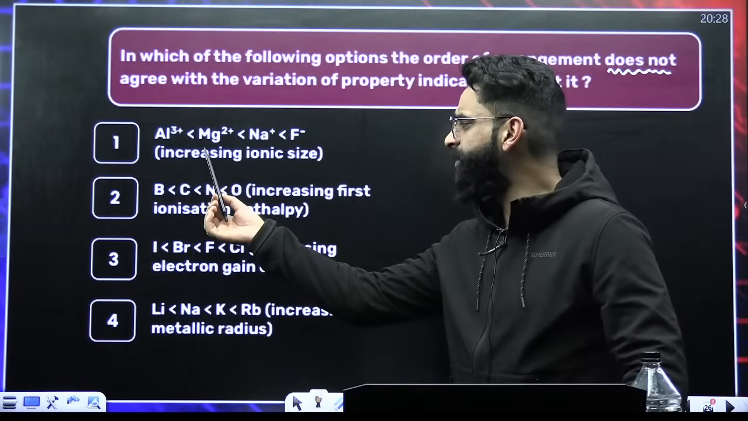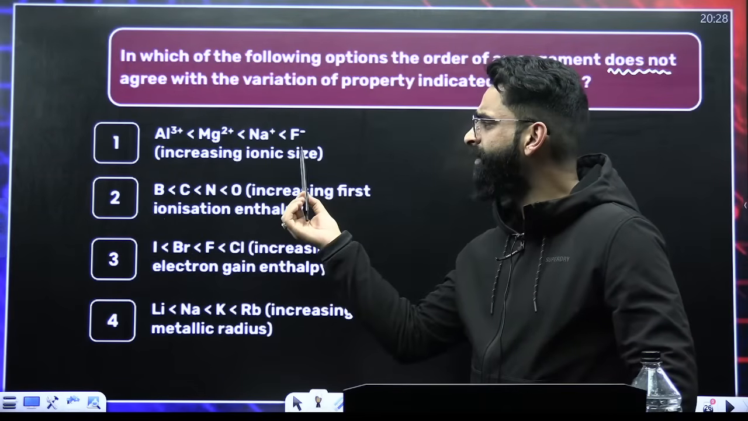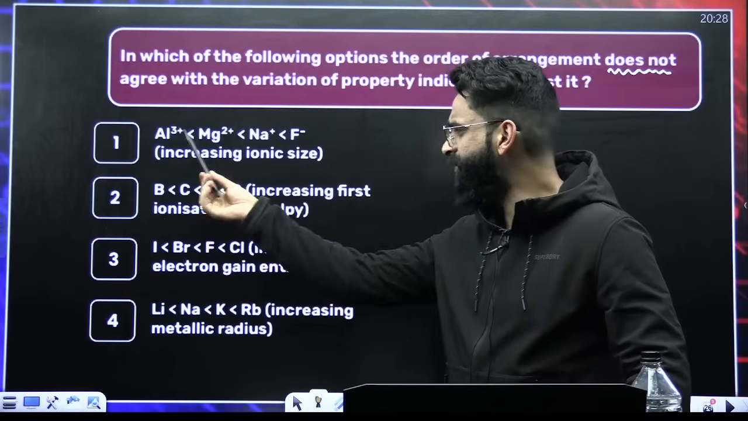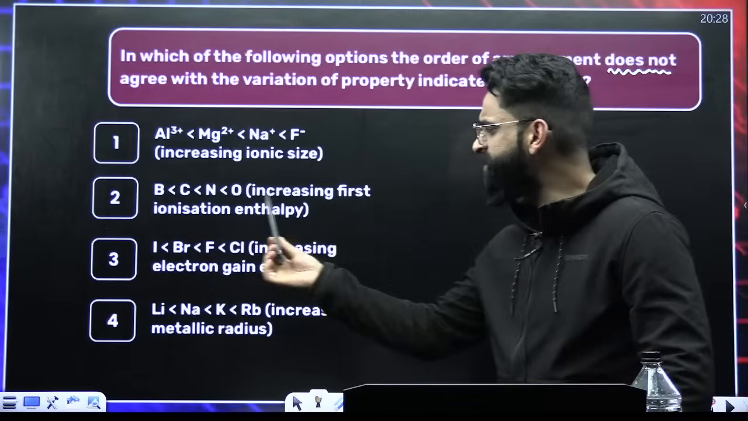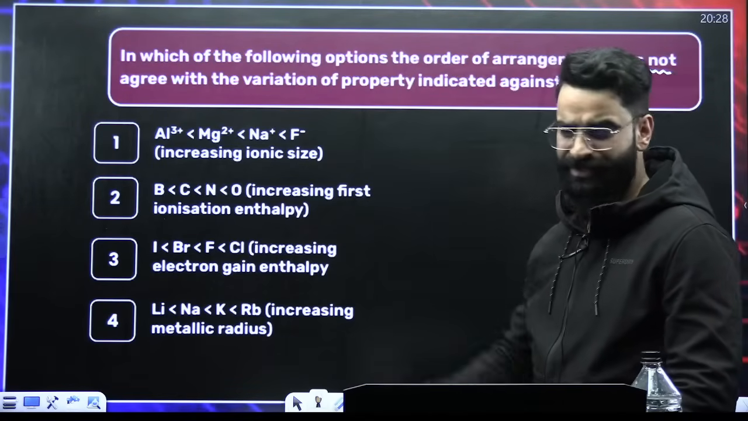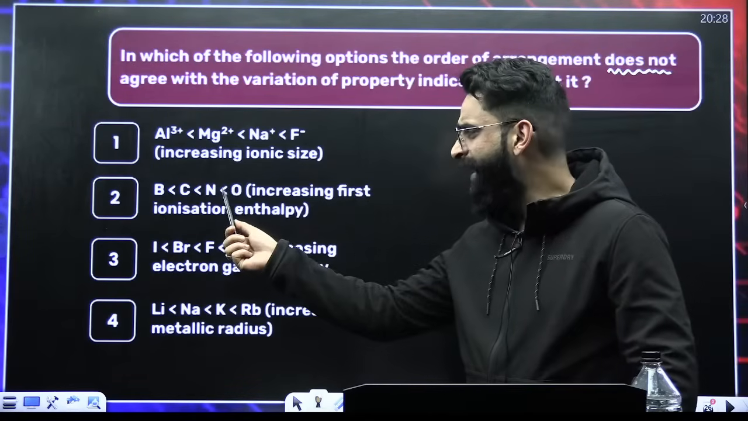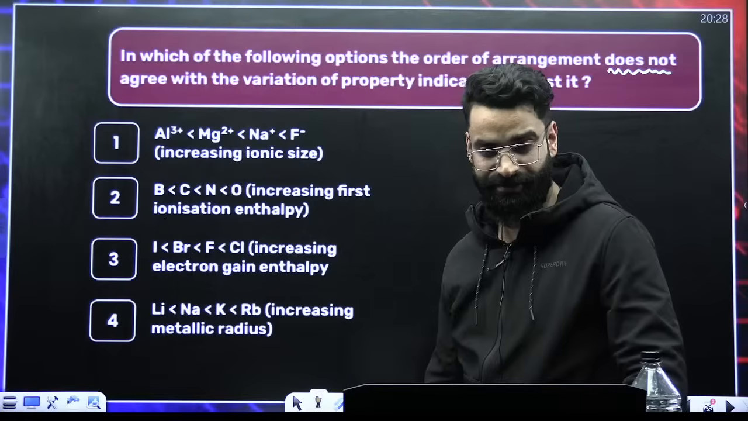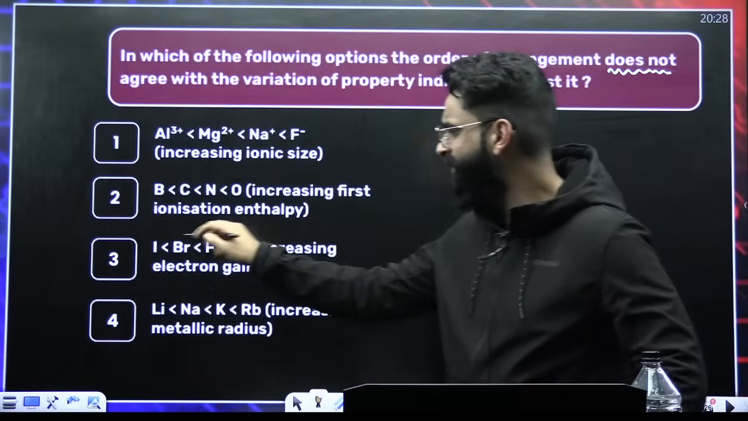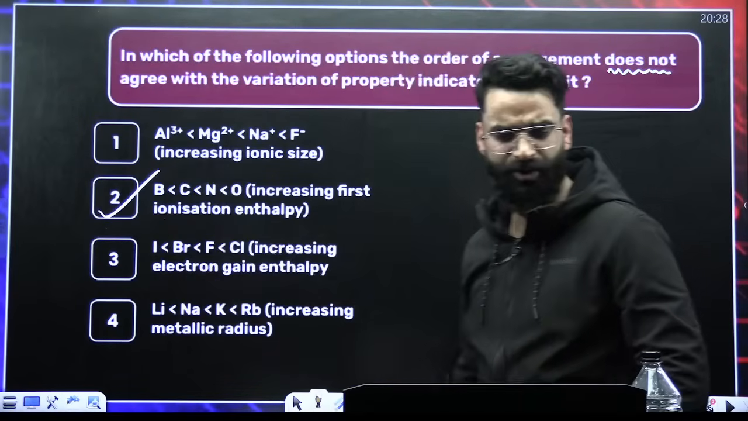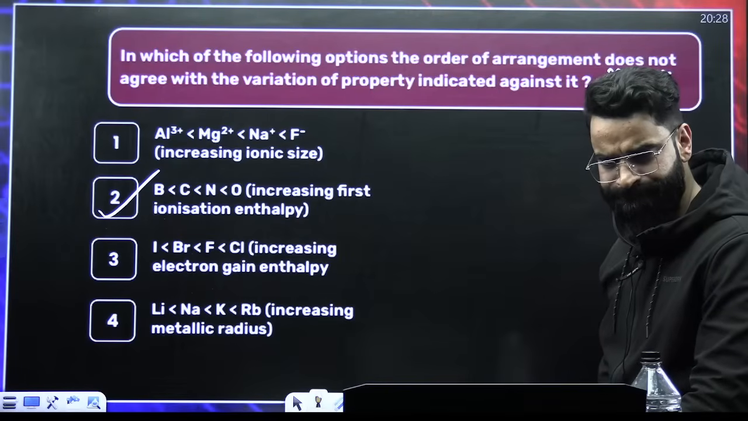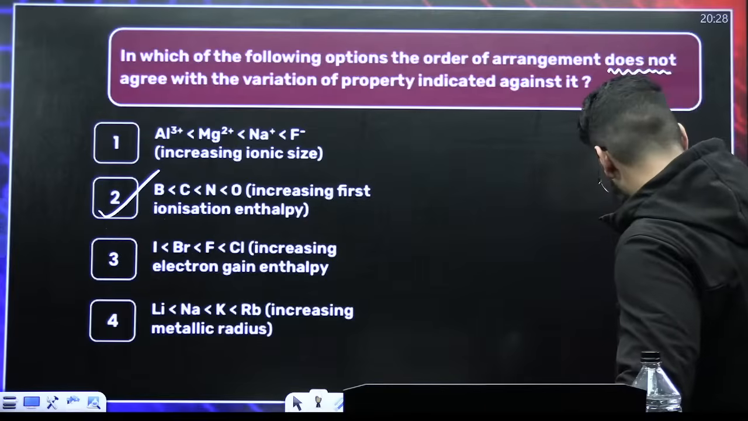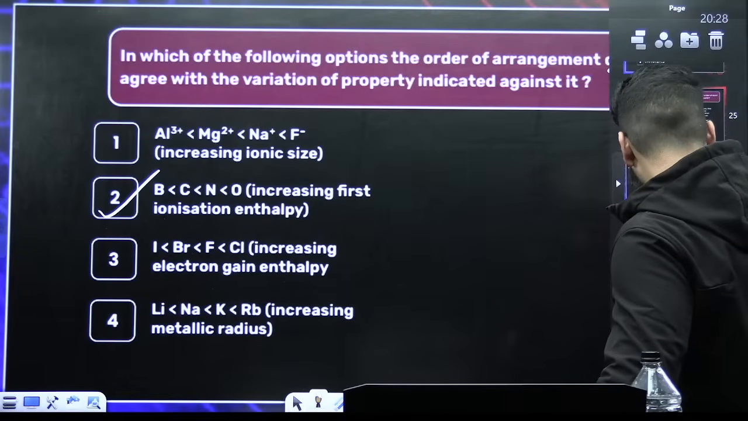See, the first option is absolutely correct. If you talk about the ionic size, the more the negative charge, the more the size; the more the positive charge, the lesser the size. So this is the correct order. If you look at the next one, increasing first ionization energy, we know nitrogen has more ionization energy than oxygen. So this is incorrectly given. I was supposed to check that only. So it's option 2. That has to be the correct answer. Yes, it's absolutely option 2, guys. Amazing.